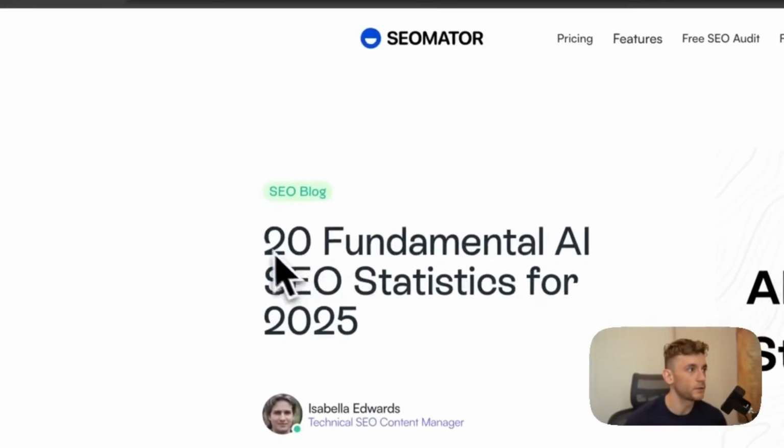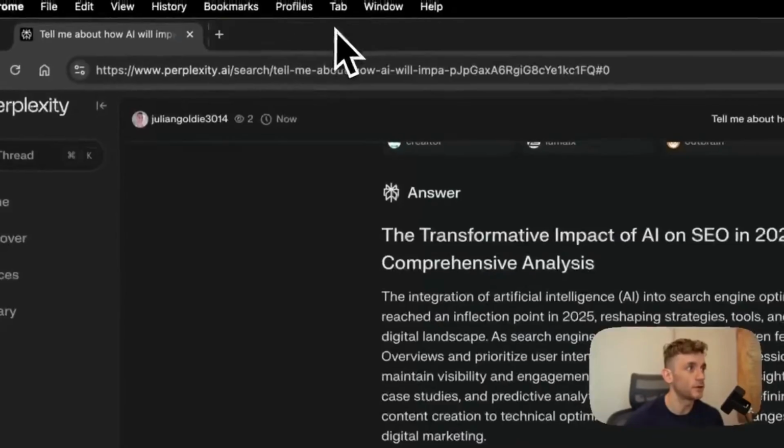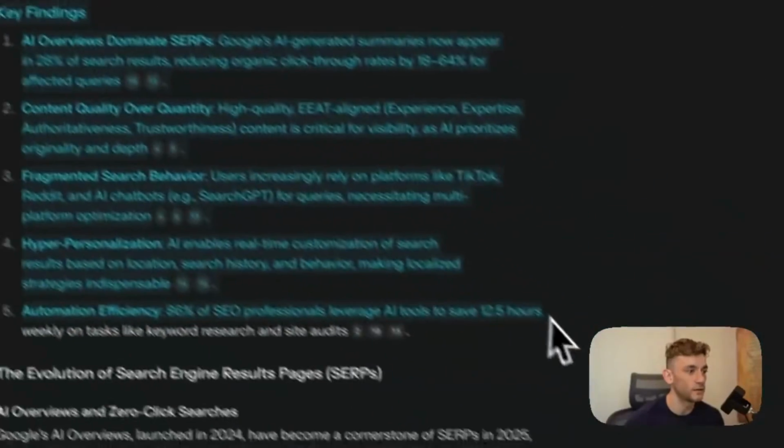So it's not using really old data from what I can see. Let's have a look at this one. Again, this is a pretty recent blog that we can see from SEOmator.com. And it summarized the key findings and then the evolution of everything. So it seems to be a lot faster.